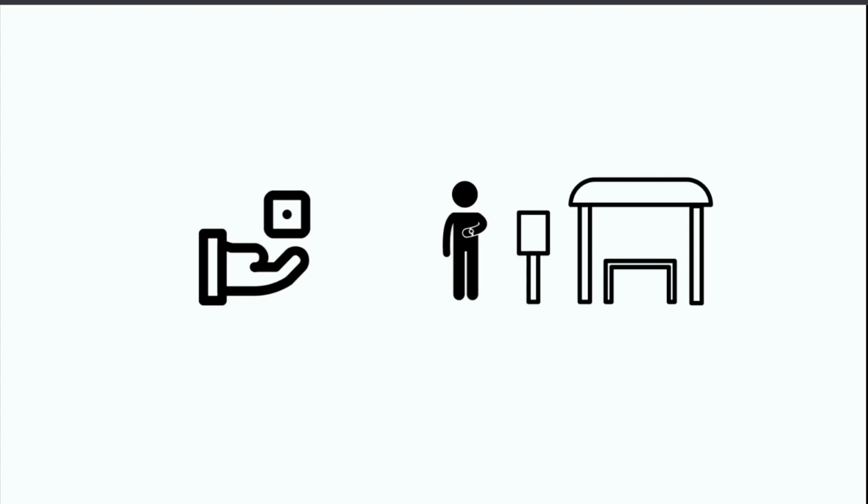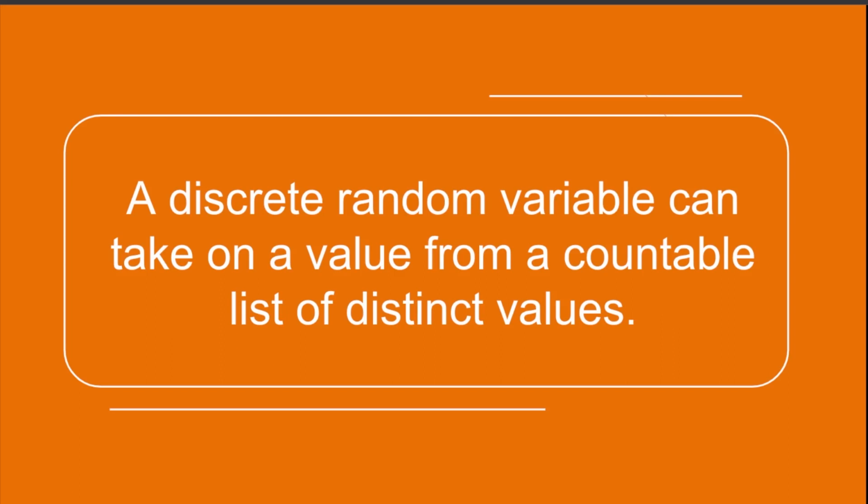In general, when the results of an event are restricted to a limited set of countably distinct values, such as the possible values that you can roll on a die, we refer to that as a discrete random variable. If an event can lead to an uncountable number of outcomes across some interval, such as your random waiting time, which can be anything from no time at all to however long the gap between two buses is, we model that event with a continuous random variable. This video will focus on discrete random variables.